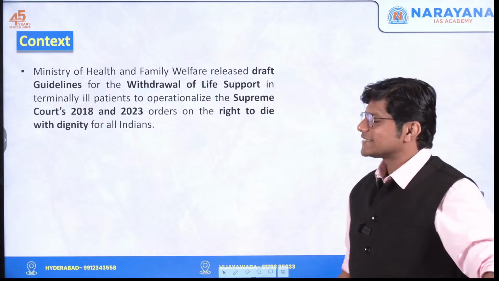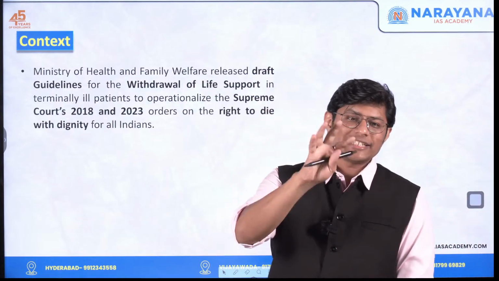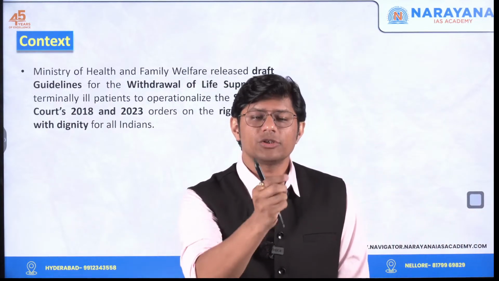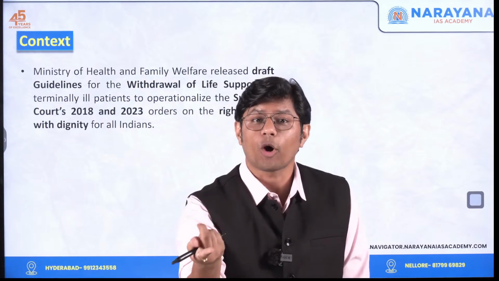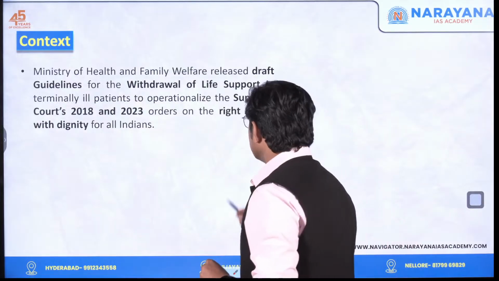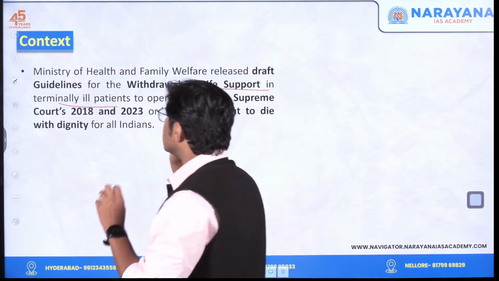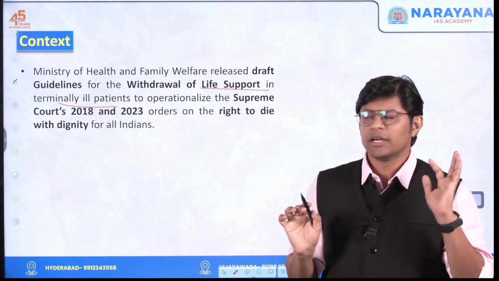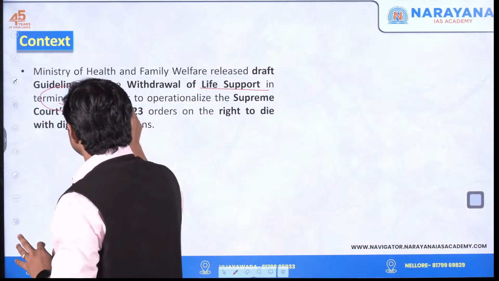So what is the context? The context is that the Ministry of Health and Family Welfare has issued guidelines. Guidelines with respect to what? With respect to withdrawing the life support from terminally ill patients. Now, what do you mean by terminally ill patients?